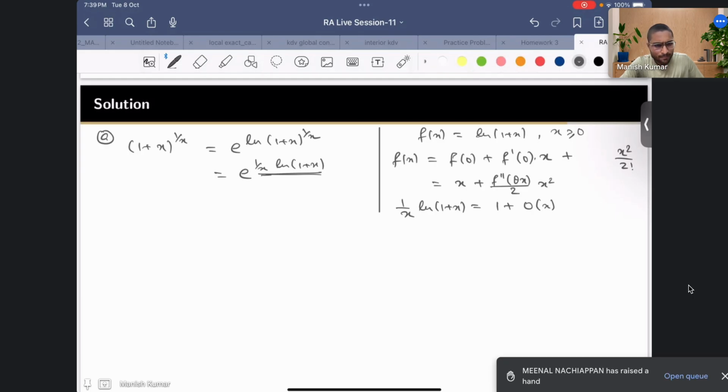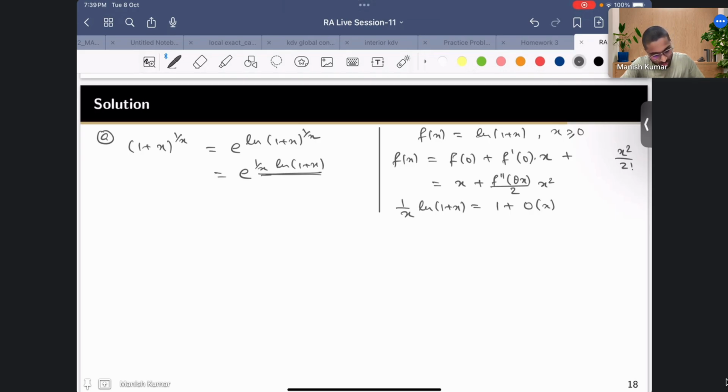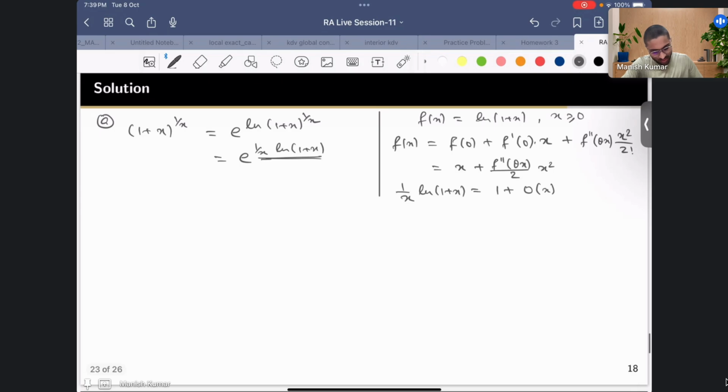Do you have some question? Okay, no issue. So this is theta x, and this is how I can write this f. So I can write this as 1 plus f double prime theta x upon 2 into x square, where theta is lying between 0 and 1. This is how my 1 by x log 1 plus x looks like.